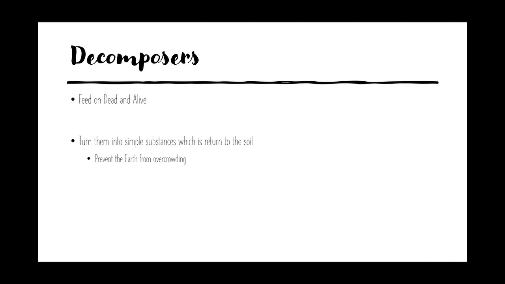But you just have to know that they turn all this dead and alive into very, very tiny substances called simple substances. Okay, you must remember this word called simple substances. It is a word that you need to know how to spell. Okay, because you need to use it during exam. Another key benefit of decomposer is when they turn this into very tiny substances called simple substances, it prevents the